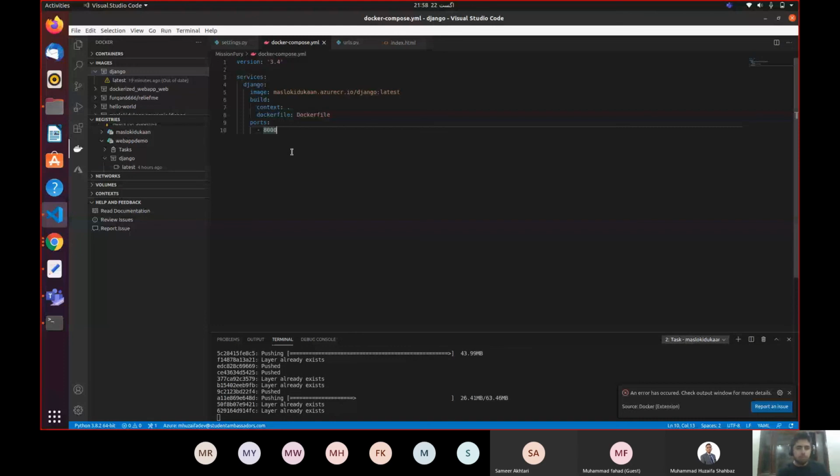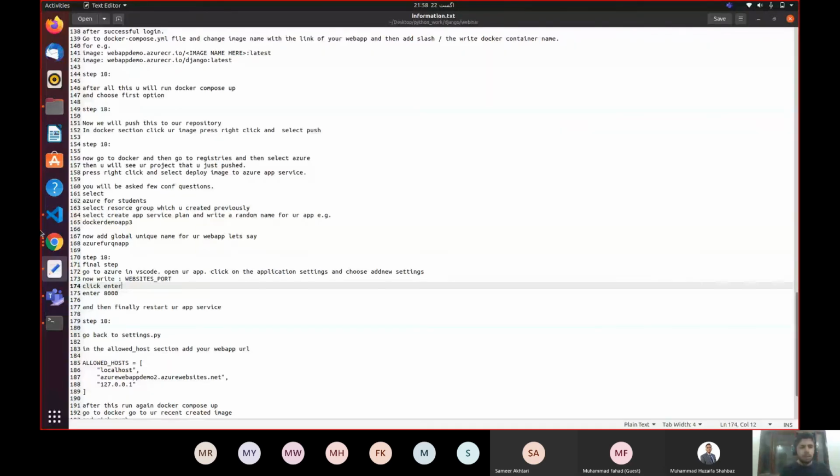Go to Azure in VS Code. Maybe we were here. Right. So go to Azure in VS Code. Open your app. Click on the application settings and choose Add New Settings. So over here, you will select application settings and you will say add new settings. When you select add new settings, you will be prompted with a